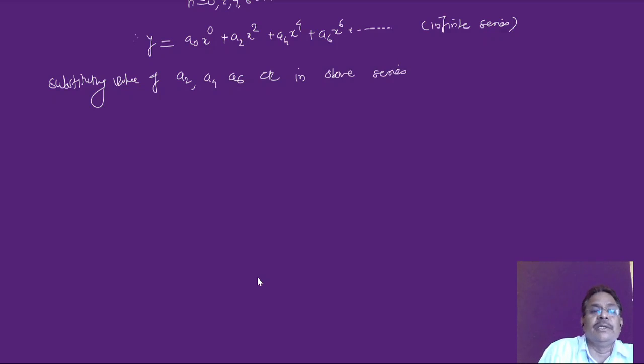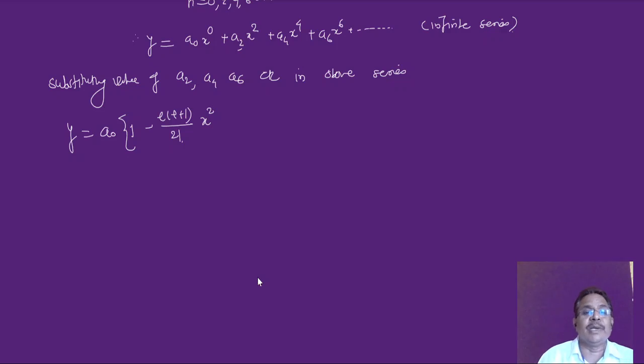We can write all this in the above series. So I can write y is equal to a0, which is common in each and every term. The first term is simply 1, x raised to 0 is 1, a0 is there. The next term is minus l into (l plus 1) upon 2 factorial into x square. This is my a2, it is replaced there.